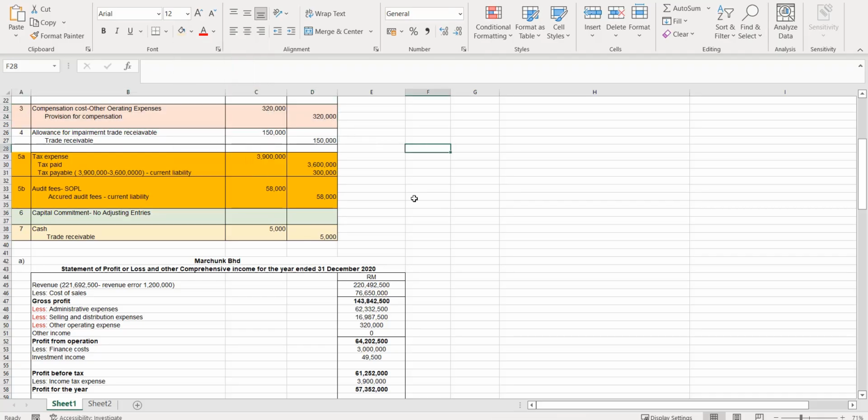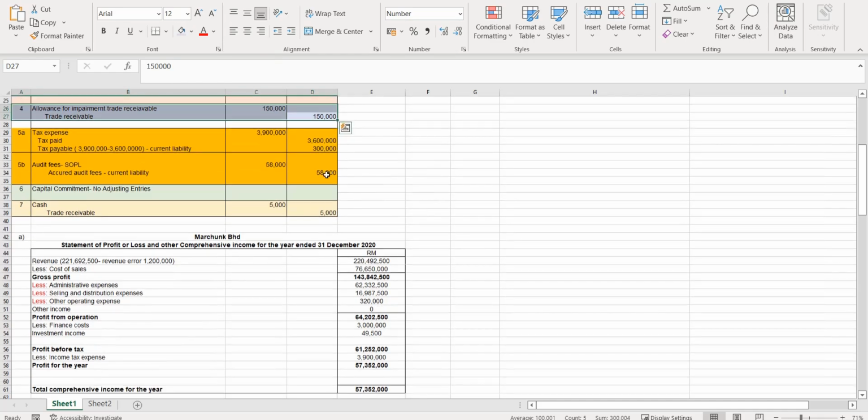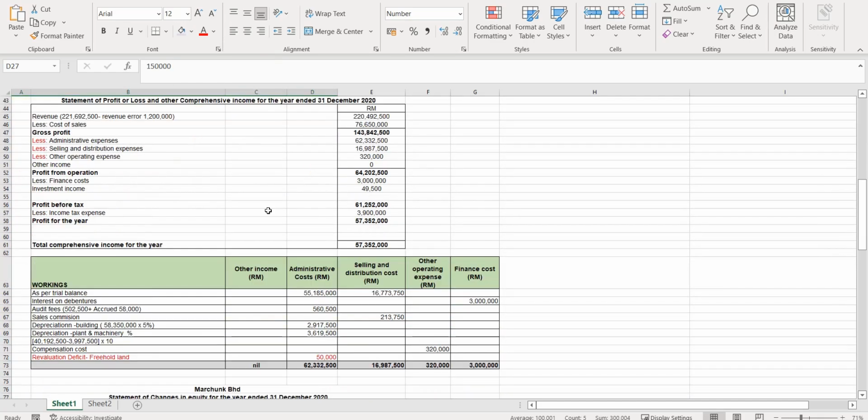Okay. So the allowance for impairment also was there. That is also adjusted under admin expenses if there is an increase or decrease in allowance. In our case, none. It will not affect our admin expenses unless you have the impairment loss of accounts receivable. Here, none. So compensation expense would be here under other operating expenses.